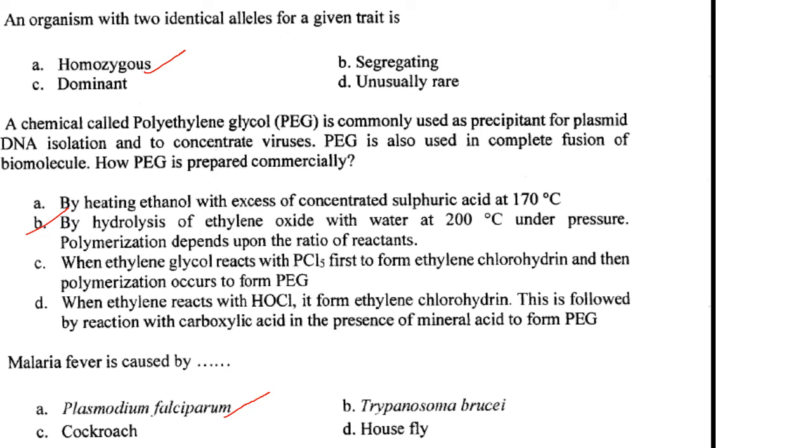Then next one. A chemical called polyethylene glycol is commonly used as precipitant for plasmid DNA isolation and to concentrate viruses. PEG is also used in cell fusion of biomolecules. How is PEG prepared commercially? It is prepared by hydrolysis of ethylene oxide with water at 200 degrees Celsius under pressure. Polymerization depends upon the ratio of reactants. So answer is option B. Then malaria fever is caused by Plasmodium falciparum. Answer is option A.